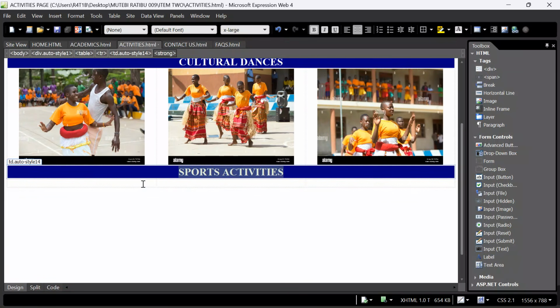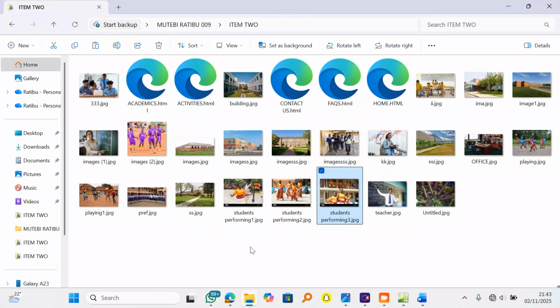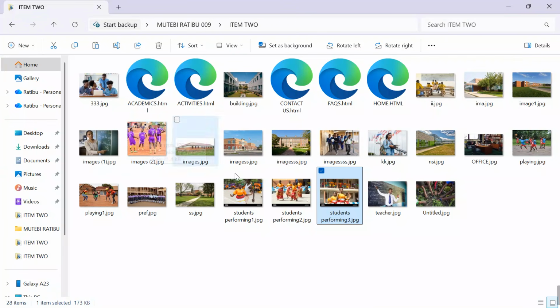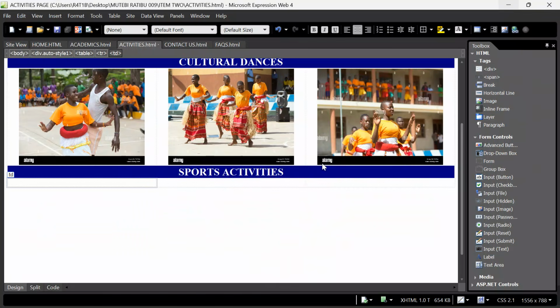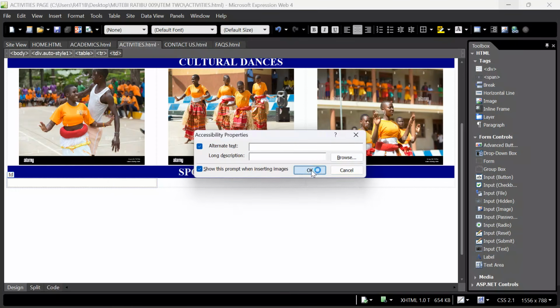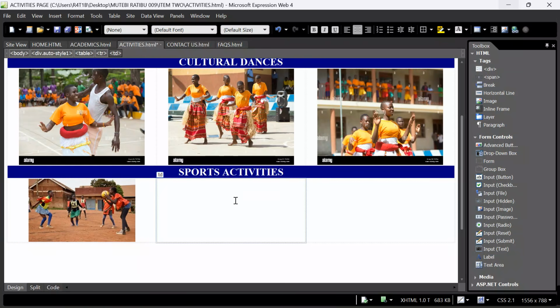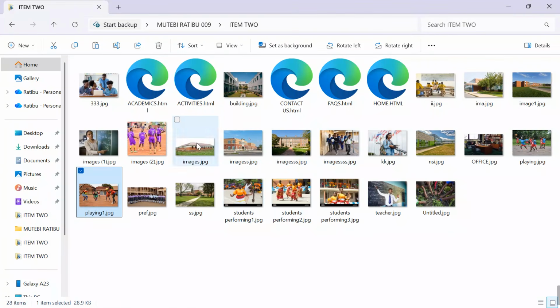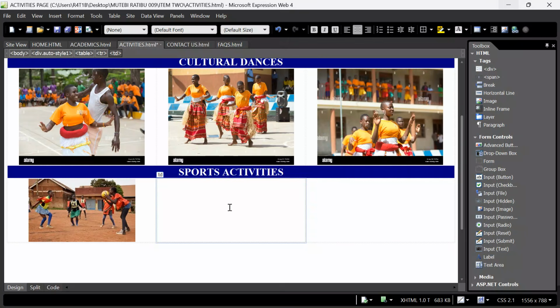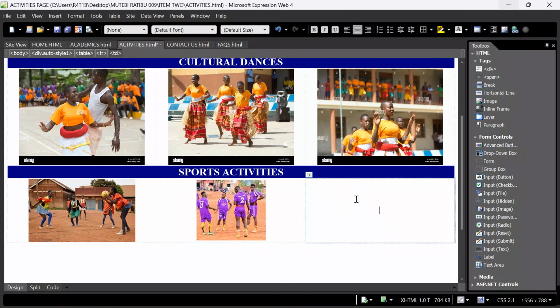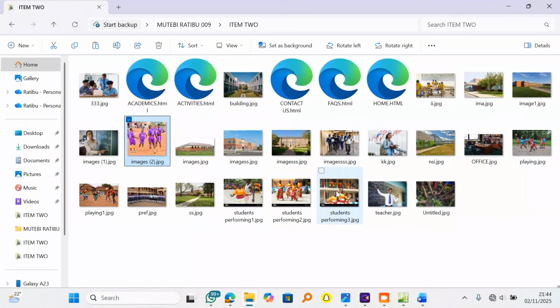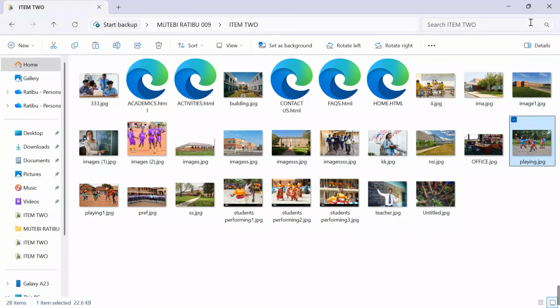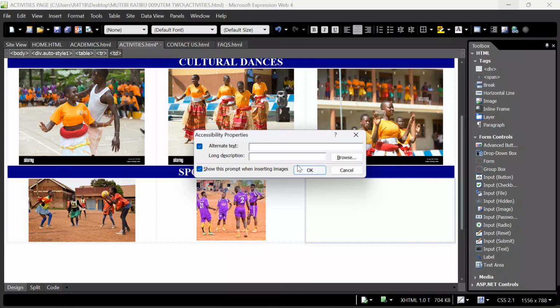So after, I will move on, I insert my images that blend in an element of sports. I will go back to my support material. Over here, I'm looking now for sports. Let me start with these girls that are practicing netball. Control C, come over here, Control V, click OK. After, move on to the other images. These boys here, Control C, come over here, Control V, click OK. One more. Let me take these girls. Again, come over here, Control V, click OK.